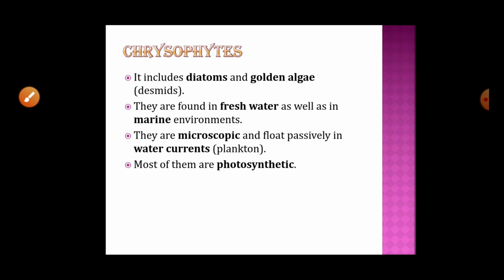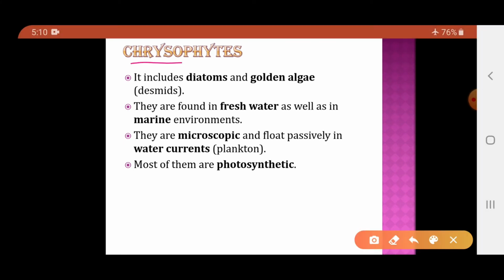Now, the first group in the kingdom Protista is the chrysophytes. What organisms are included in the chrysophytes? It includes the diatoms and the golden algae, which are commonly called desmids. These chrysophytes are found in fresh water as well as in marine water. They are microscopic, which means they cannot be seen with the naked eye, and they basically float passively in the water currents. Commonly we call them plankton. Most of them are photosynthetic, that means they can prepare their own food.